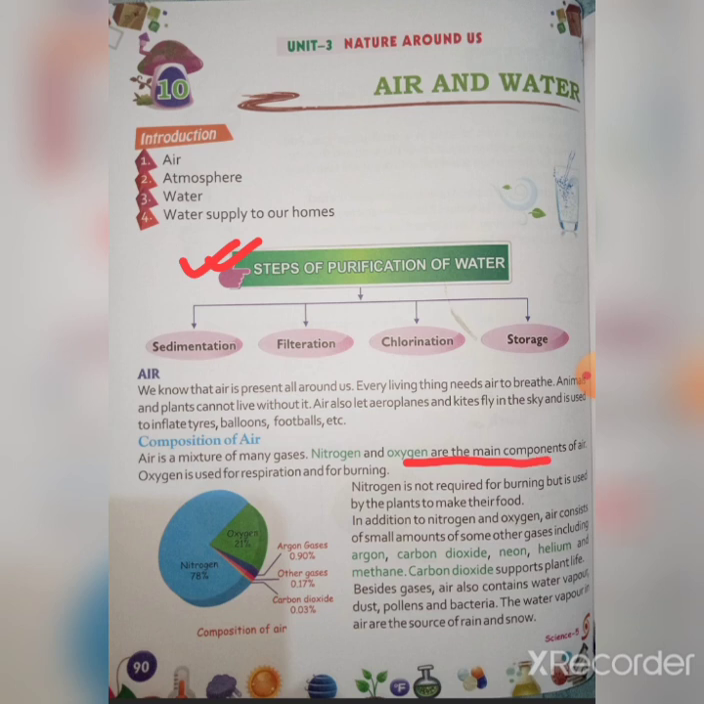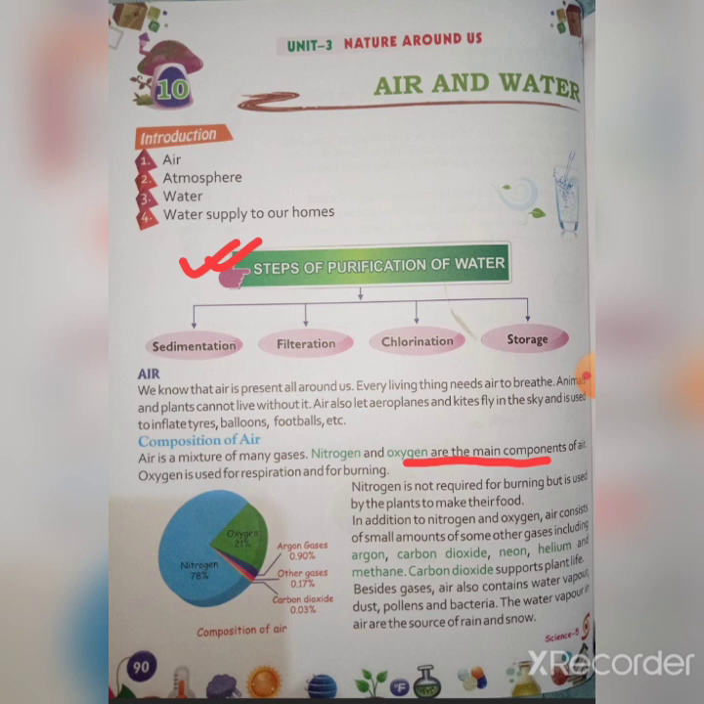Oxygen is used for respiration and burning. All of you know it. We exhale carbon dioxide and inhale oxygen in our respiration. Nitrogen is not required for burning, but it is used by the plants to make their food. So why is nitrogen used? Nitrogen is used to make food by the plants.